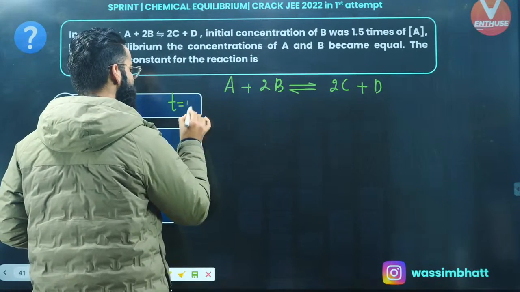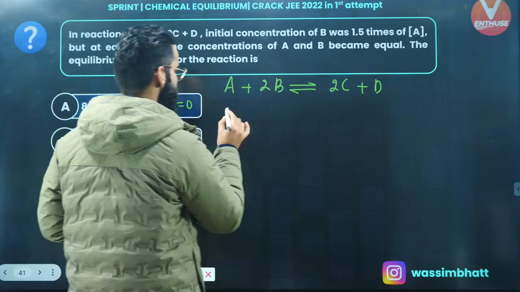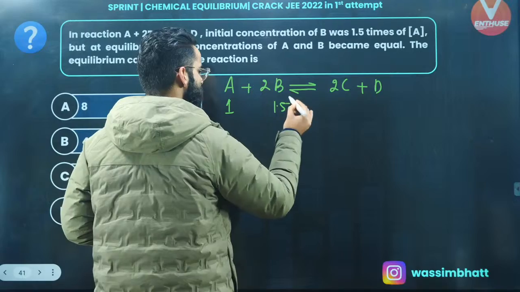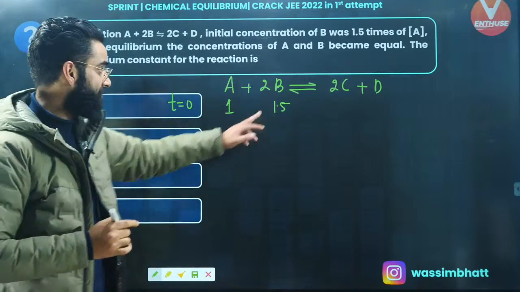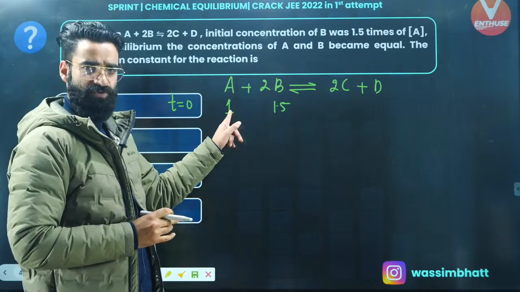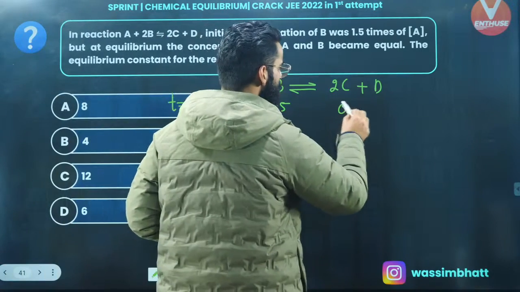And as per the equation, there is one parameter given. Initial concentration of B is 1.5 times A. Let's assume the initial concentration of A is 1 molar. So B is going to be 1.5 molar, right? Because initial concentration of B is 1.5 times A. So this is definitely going to be 1.5 molar. So this is going to be 0. This is going to be 0.